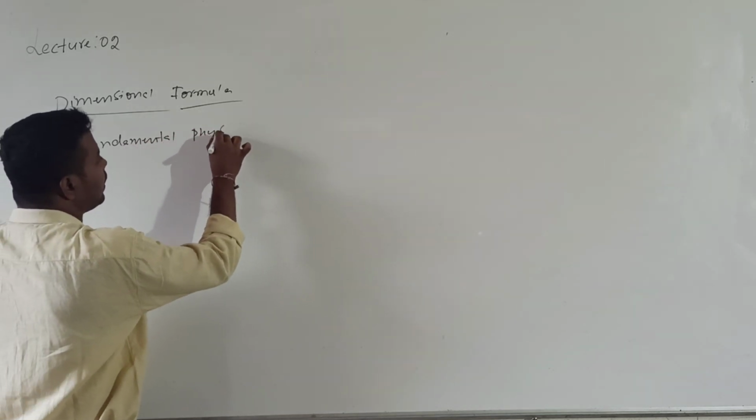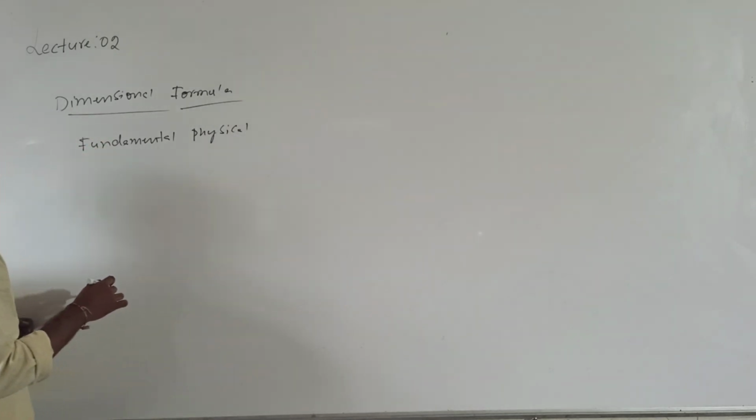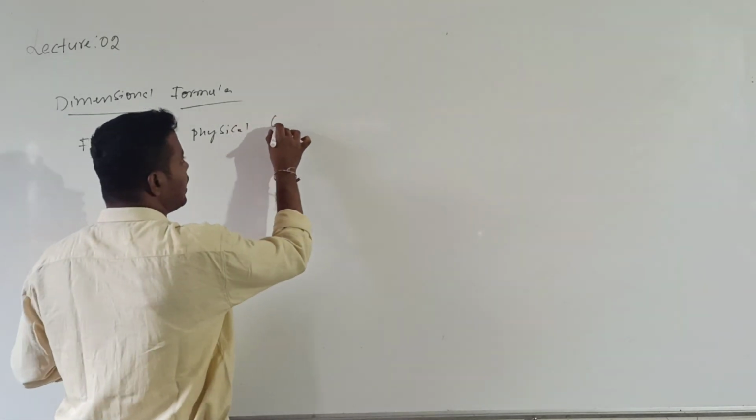How many fundamental physical quantities are there in the SI system? We have 7.